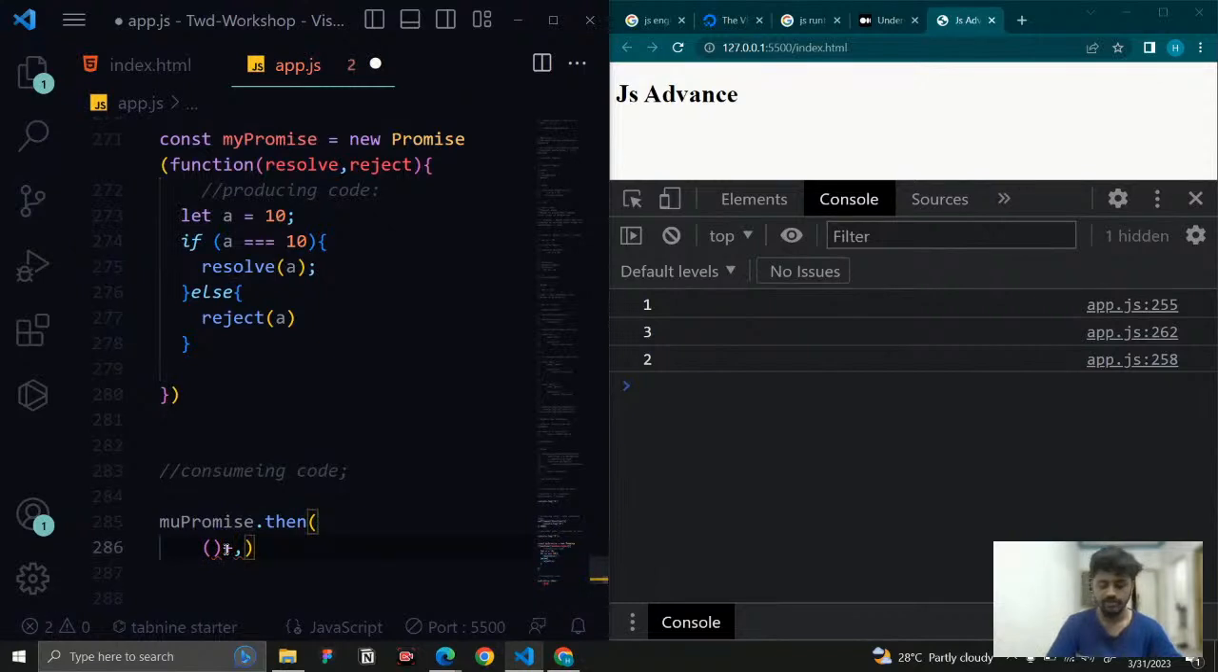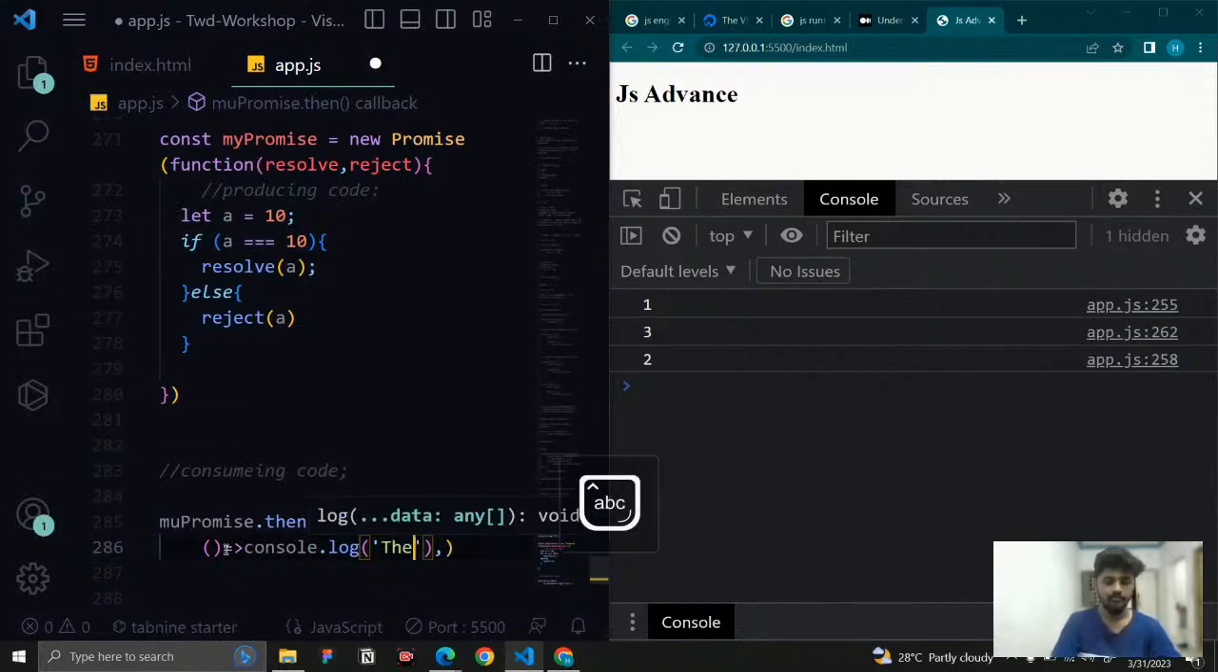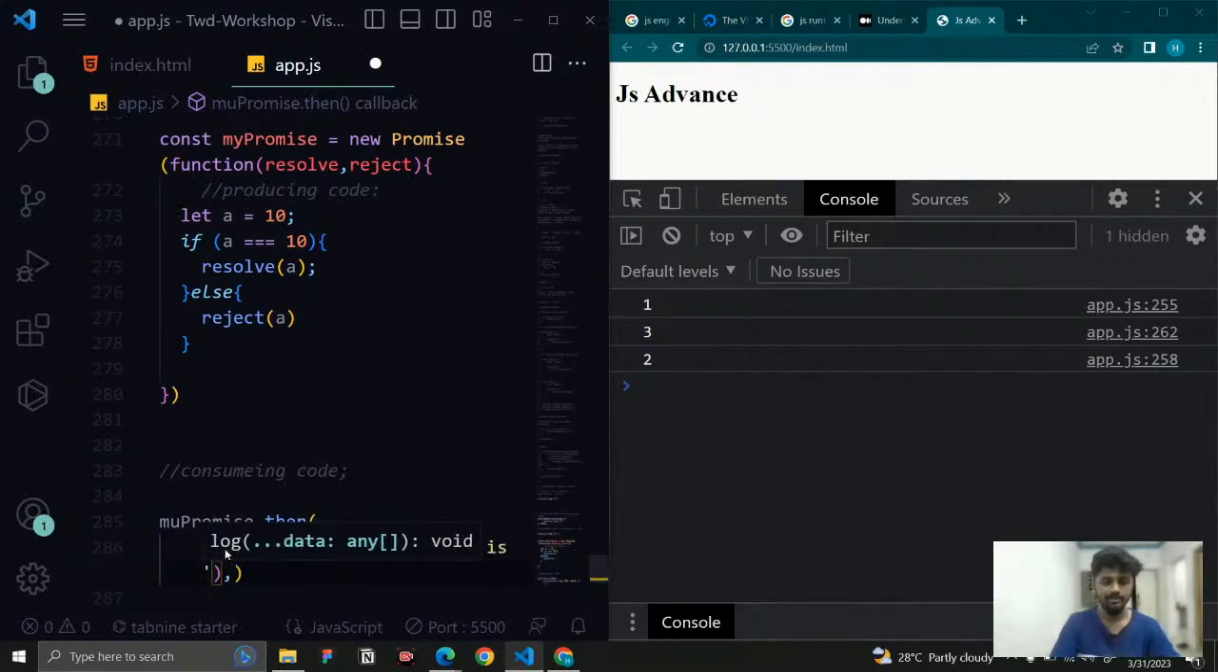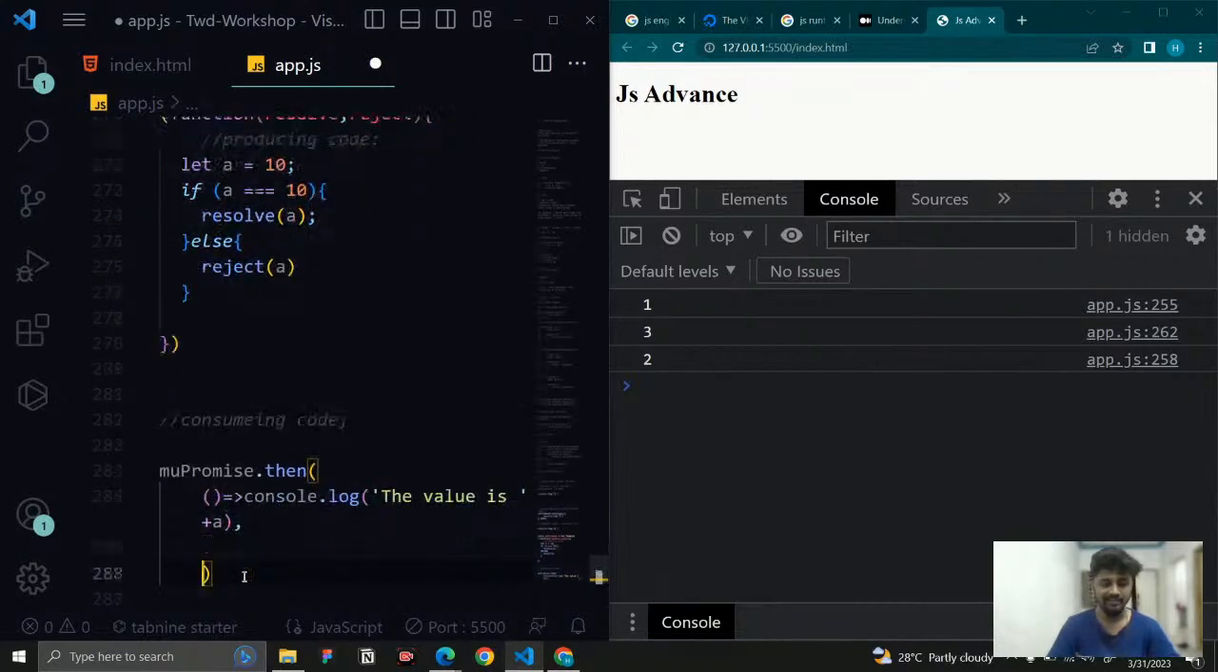So here I'm going to say console.log. I'll say the value is plus a, like this. And here, I need to fetch the value, right? I'll say a, whatever value is coming from resolve, I need to fetch it. I'm going to show it here. So that is going to be the a.